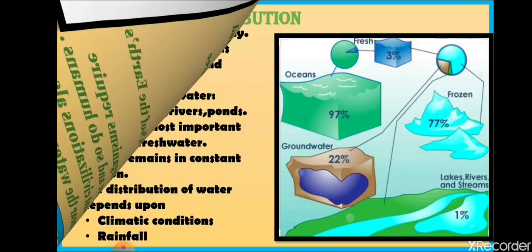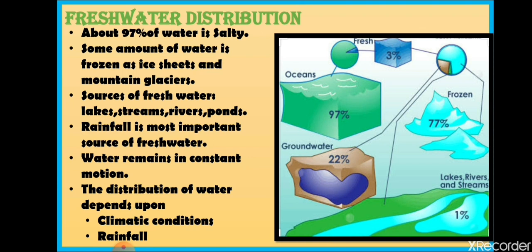Next, we will see freshwater distribution. Students, there is no doubt that 71% of the earth's surface is covered with water, but the whole of this water is not fit for consumption. You have learned earlier also that approximately 1 to 2% of water is only considered as fresh water.